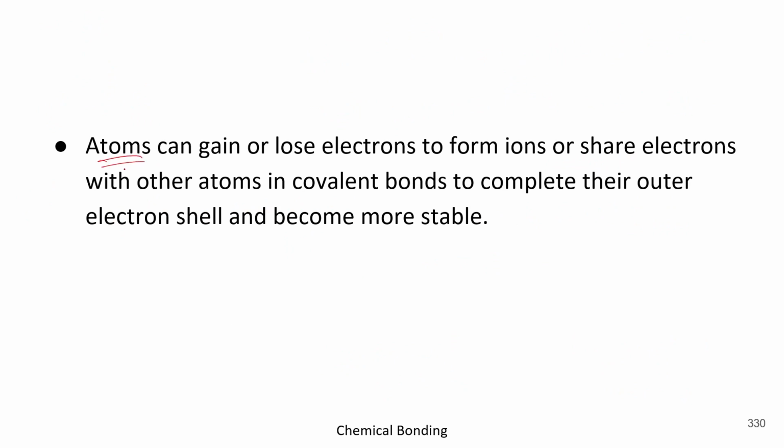As I've told you, atoms can gain or lose electrons to form ions, or share electrons with other atoms in covalent bonds, to complete their outer electronic shell and become more stable. As I told you in the starting, chemical bonding has two divisions, ionic and covalent, which we will learn in this lecture in a short time. So just remember that electrons could be shared, gained, or lost to get stable conditions.